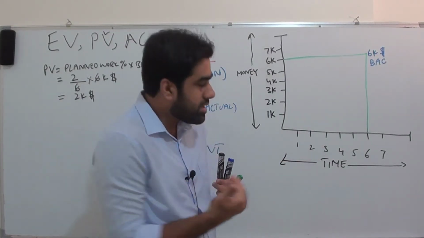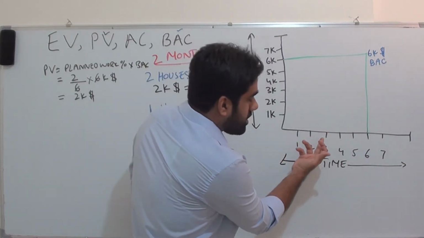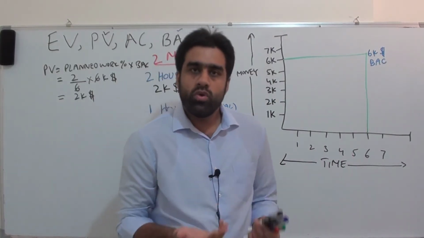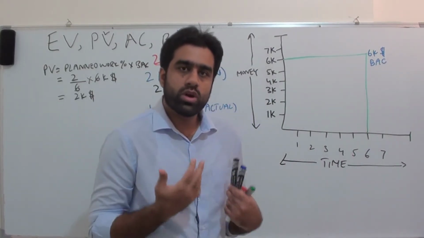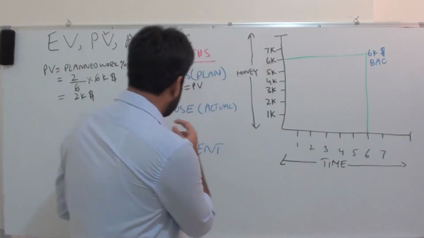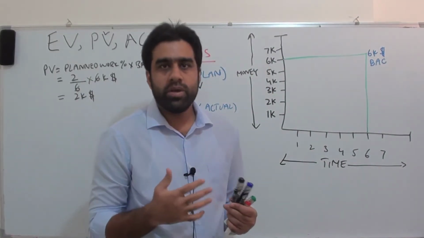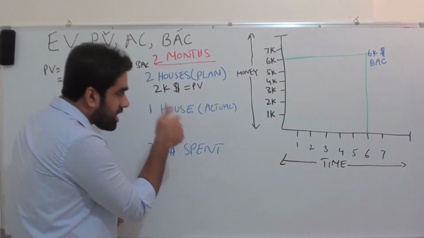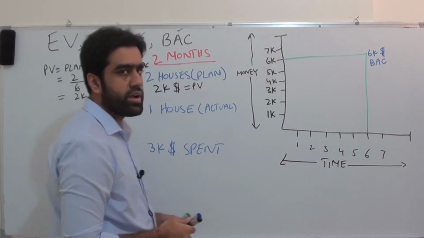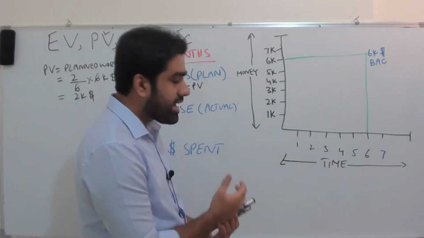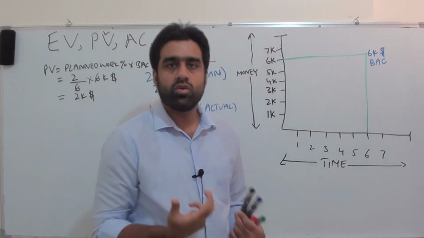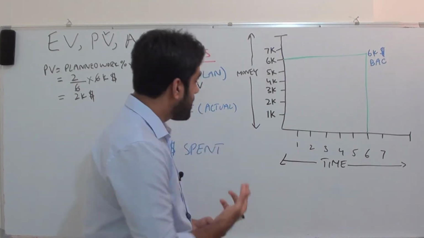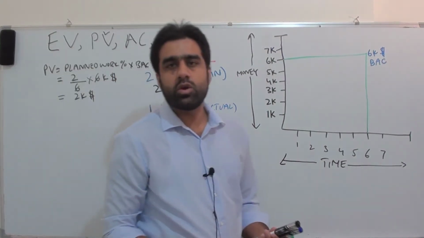But if I ask you for the earned value after 3 months, you cannot tell, because you need to know how we are performing and how much work has been done. So earned value is calculated based on the actual work that has been done, which in our example is one house. What is the value of one house? But again, one house is just the measurement of work, the physical explanation of how much work has been done. This doesn't mean anything yet to earned value management.